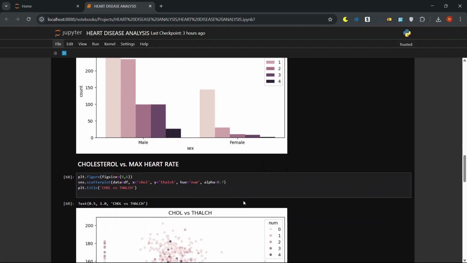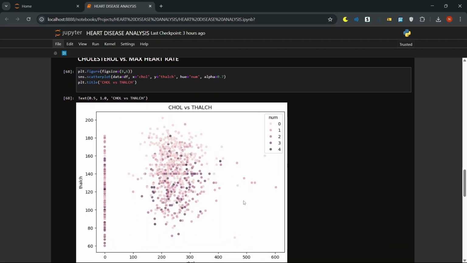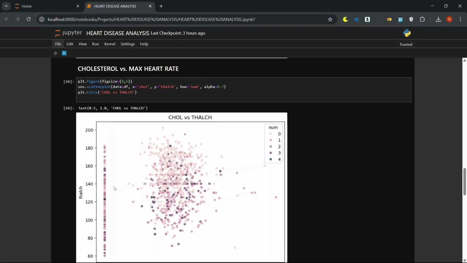Next up, let's explore how cholesterol and maximum heart rate relate. This can reveal hidden patterns about disease risk. Here's our scatter plot. Each dot represents a patient, colored by their num value. 0 for no disease, and 1 to 4 indicating increasing severity. On the x-axis, you see cholesterol levels. On the y-axis, the maximum heart rate achieved during exercise.